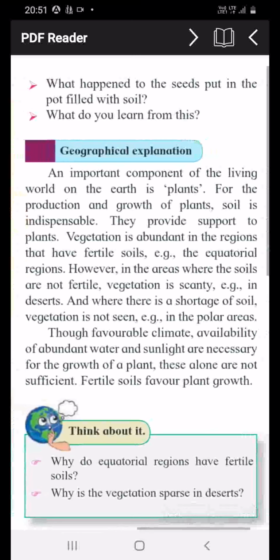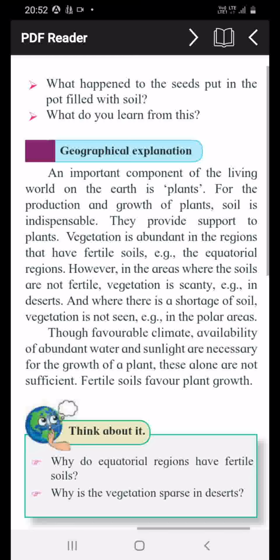Scanty means too small in size or amount. For example, in deserts vegetation is very scanty. And where there is a shortage of soil, vegetation is not seen, as in the polar areas.